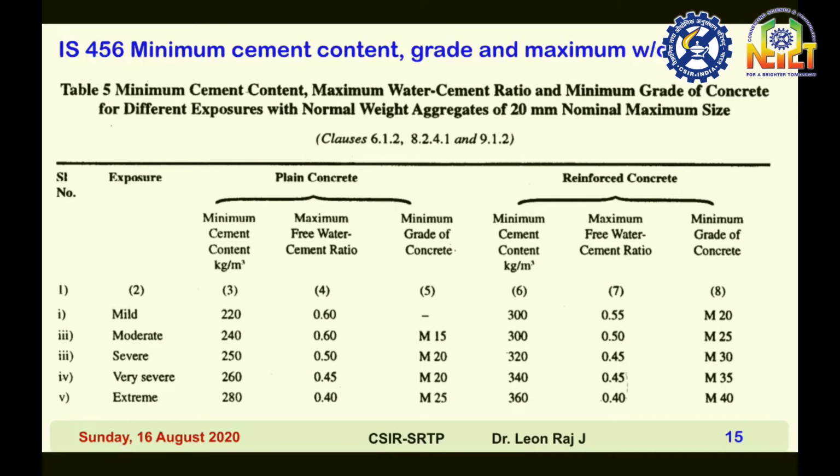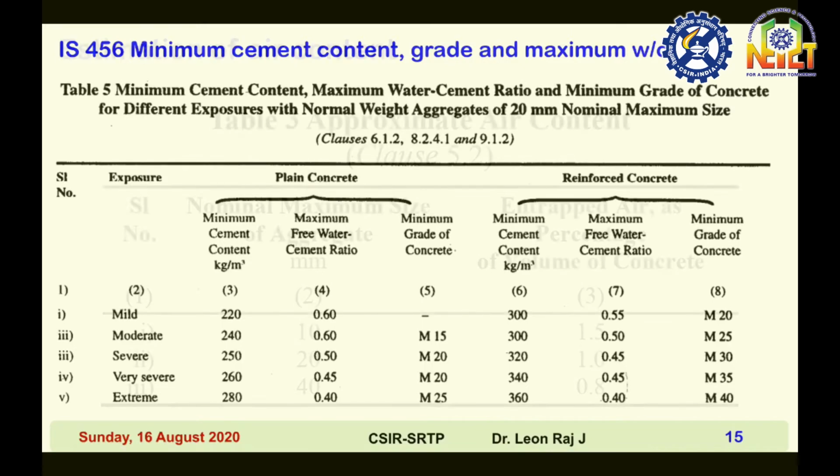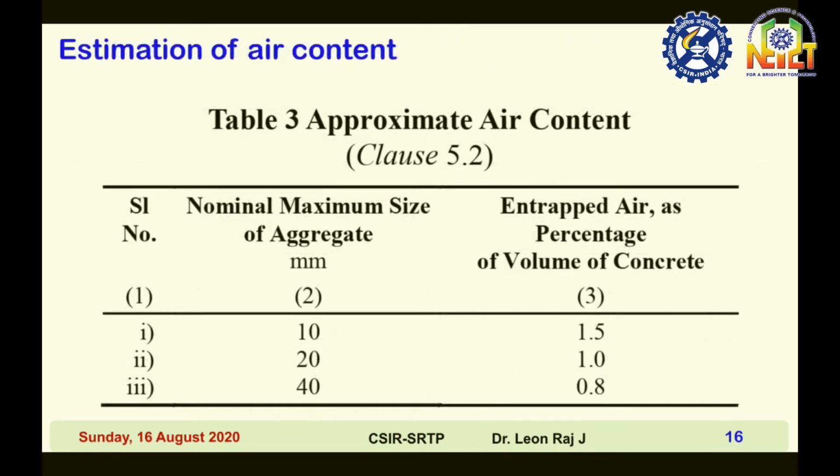These minimum and maximum values were fixed. Also, please note that this minimum cement content, maximum water cement ratio and minimum grade of concrete for different exposures are with normal weight aggregates of 20 mm maximum nominal size. Estimation of air content: approximate air content for maximum nominal size of aggregates 10, 20 and 40 mm are 1.5, 1 and 0.8% respectively.